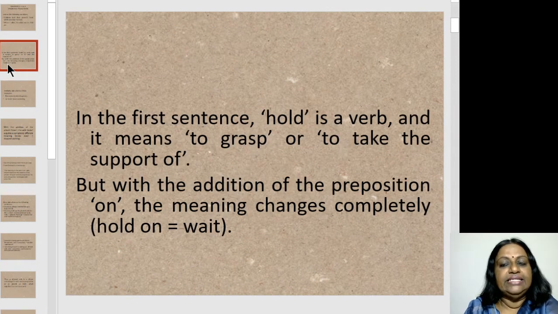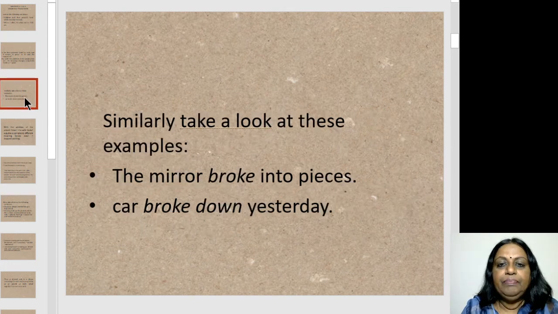In the first sentence, hold is a verb and it means to grasp or to take support of. But with the addition of the preposition in the second sentence, the preposition on, the meaning changes completely. Hold on means wait in the second sentence.